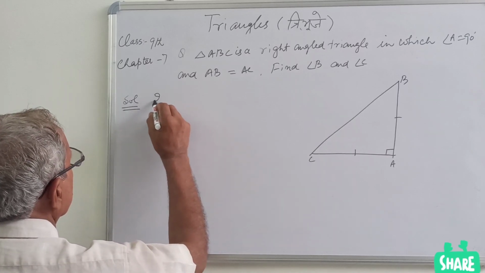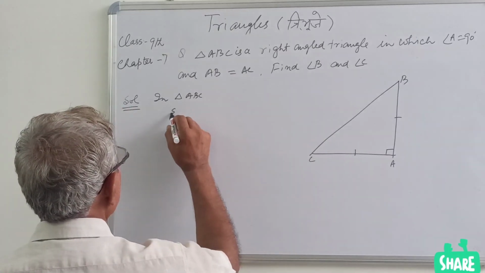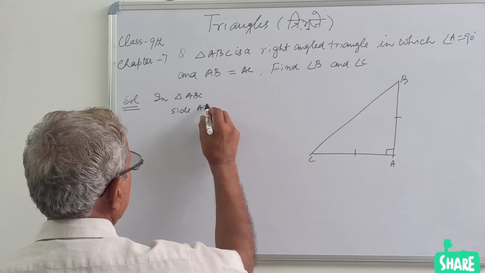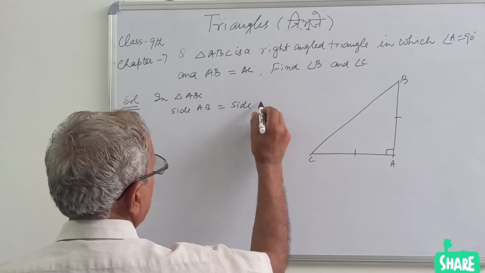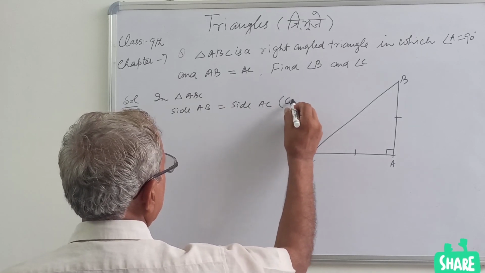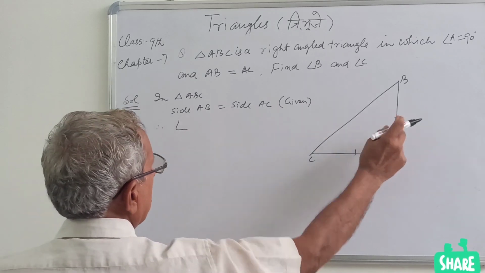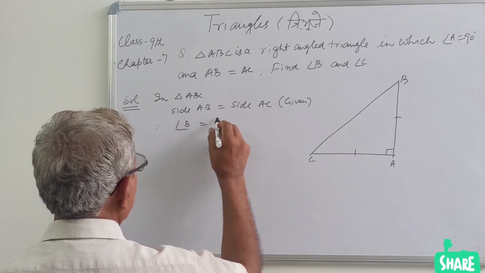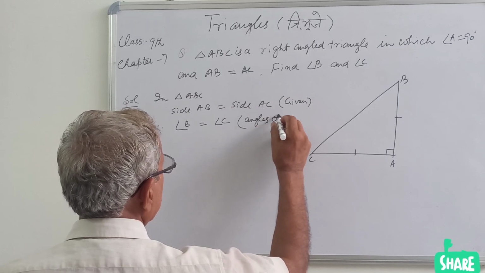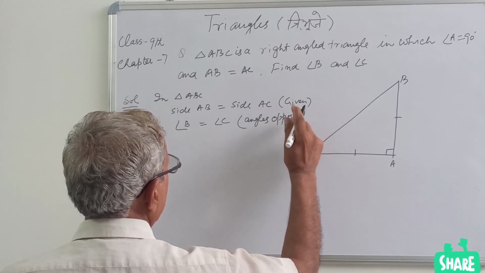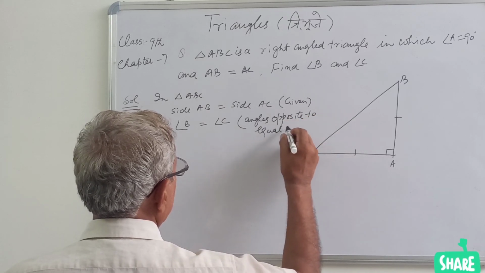So in triangle ABC, side AB equal to side AC, given. Therefore angle B equal to angle C, angles opposite equal sides.